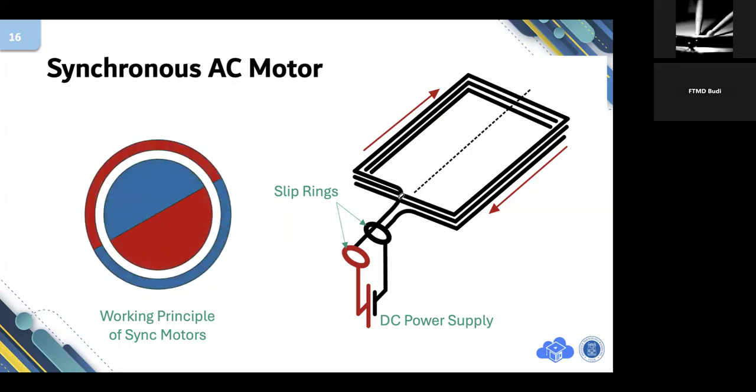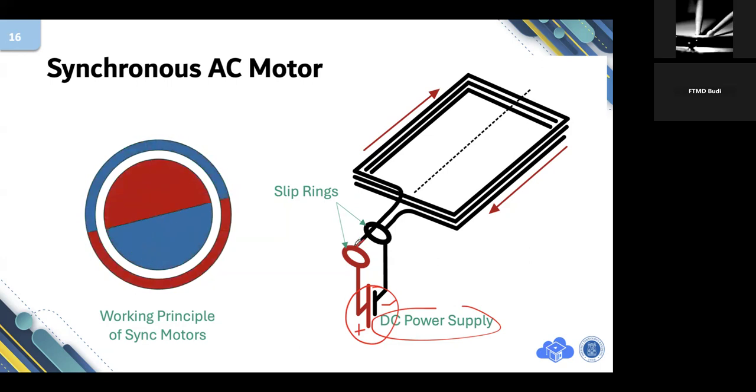But to make the motor more compact, we replace this permanent magnet with this coil. This coil is driven by a DC power supply, indicated by the symbol plus and minus. There will be slip rings.